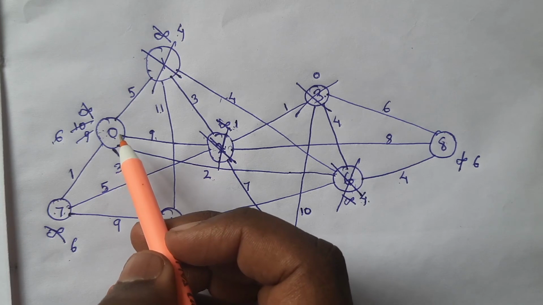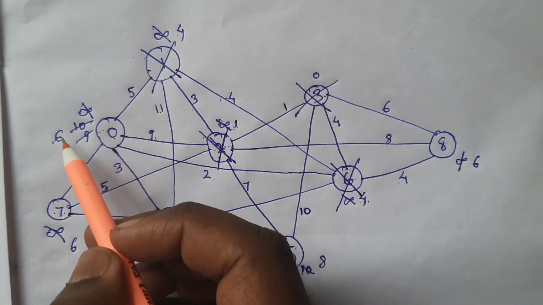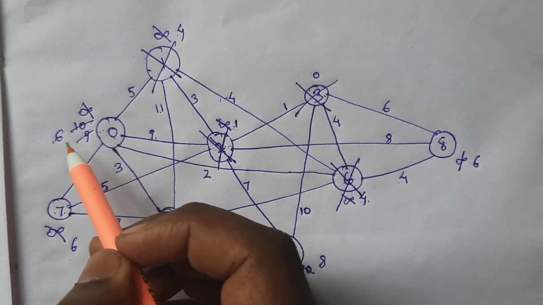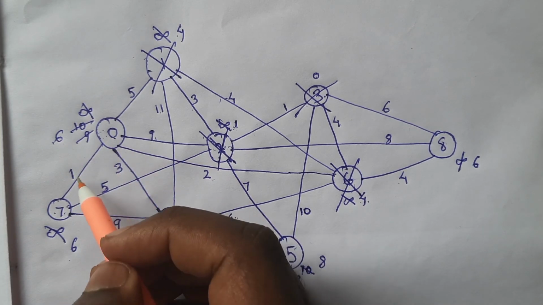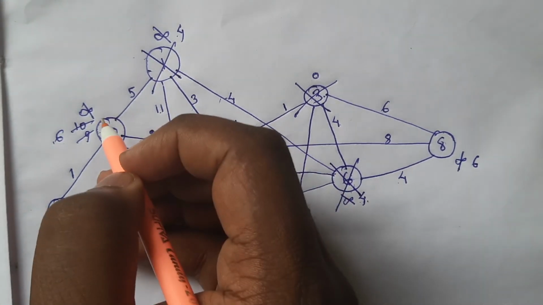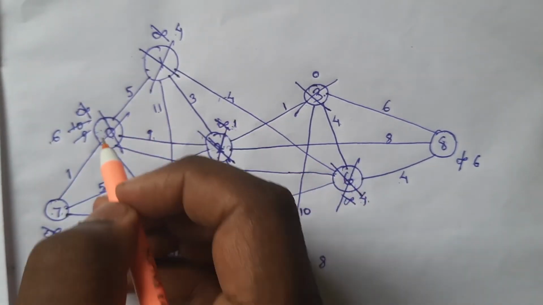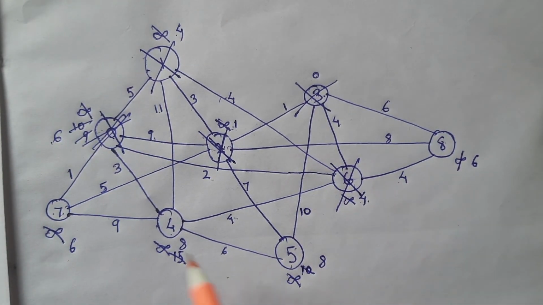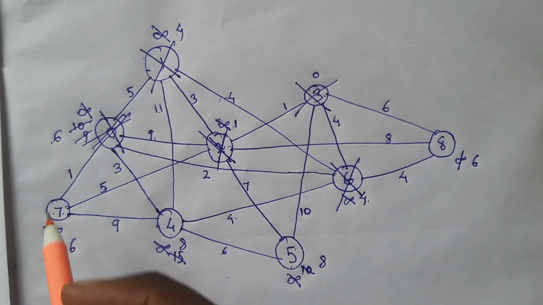And then from 0 to 7, the cost to reach 7 is 1 from 0, and the cost to reach 0 is 6. 6 plus 1 is 7. 7 is greater than 6, so no need to change again. Similarly, we mark this 0 as visited. Now we are left with 8, 5, 4 and 7. Out of these, the lowest is again 6 or 7. We can take 7 for now.